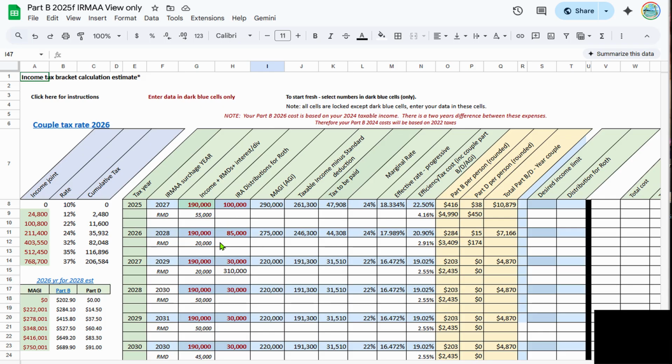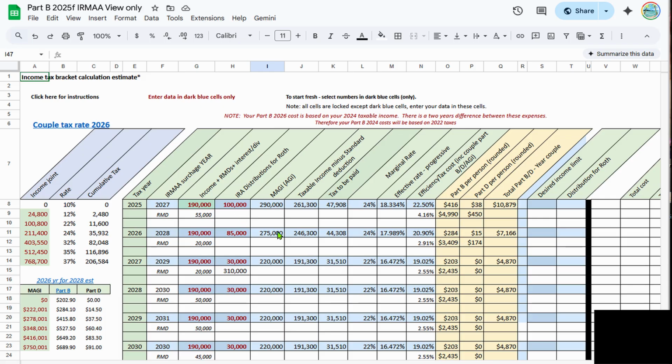All right. So let's say we had the same person at $190,000. Instead of doing a $100,000 Roth conversion, they worked on this chart and they figured out if I only do $85,000, my Part B would then be $284, and my Part D would be $15 a month, giving you a grand total of $7,166. So by doing $15,000 less in Roth conversions, you could save around $3,500 in Medicare premiums and surcharges. This is the value of using this chart.